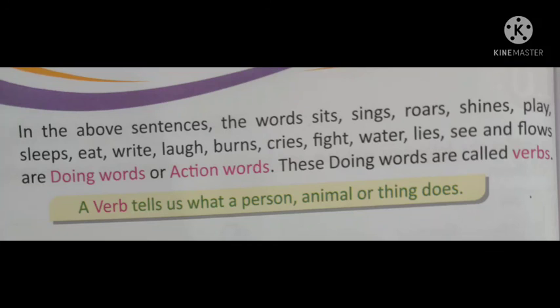So, what have we understood from all these examples? That a verb tells us what a person, animal or thing does, or what a subject does, what work they are doing at that time. All this we know through this.